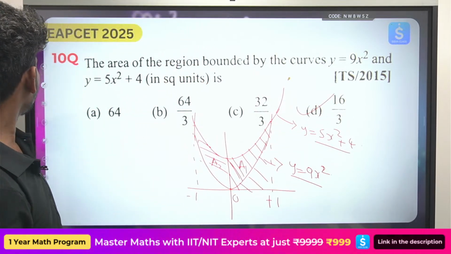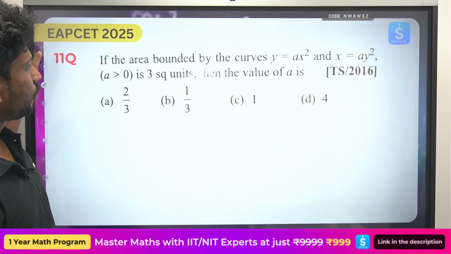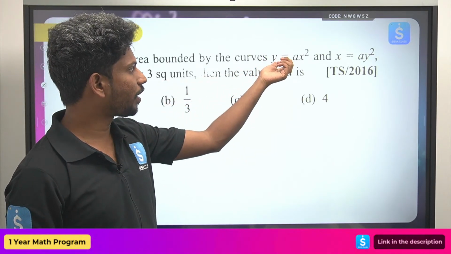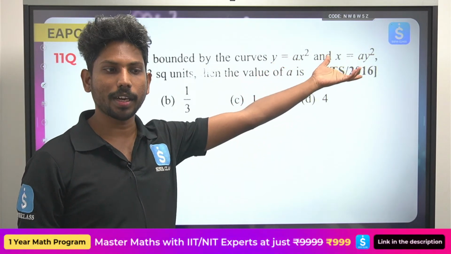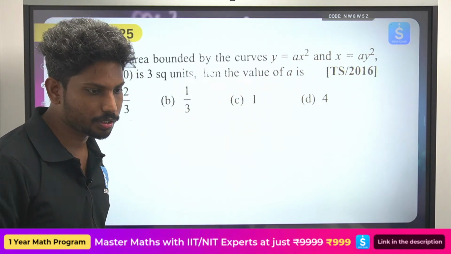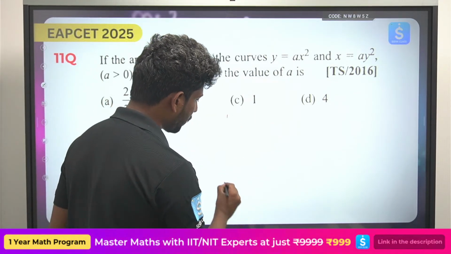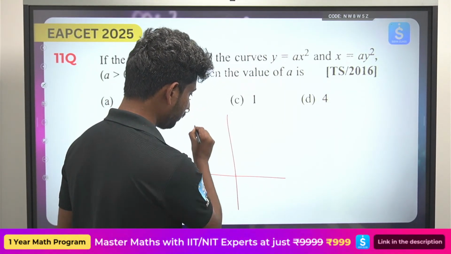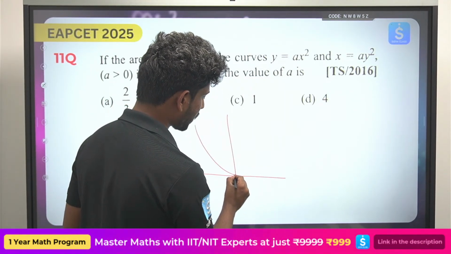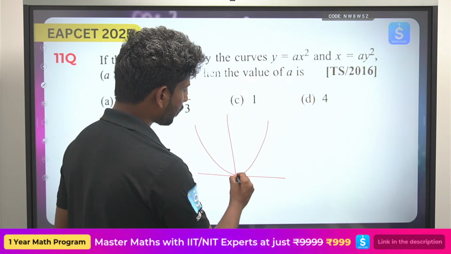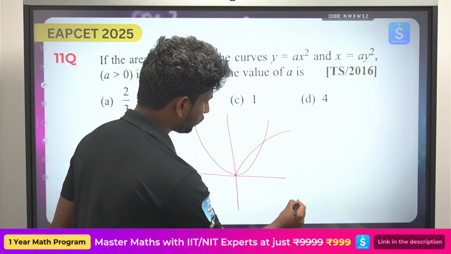Option D. Okay, so let's quickly solve one last question. y is equal to ax square, x equal to ay square. Questions like this may have come in your board exam also. So directly look, y is equal to ax square. So this will be symmetric about the y axis, and x equal to ay square will be symmetric about the x axis.